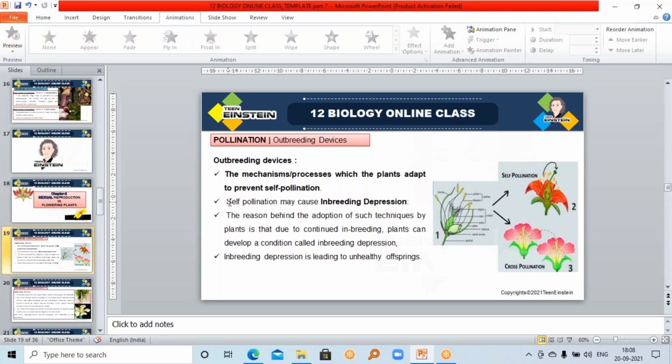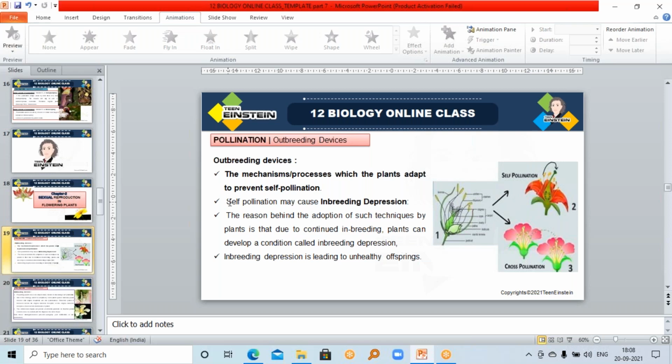What is outbreeding? Mating or breeding between individuals of different populations. If individuals of different populations get into a breeding program, different characters come into the next individual, the hybrid.